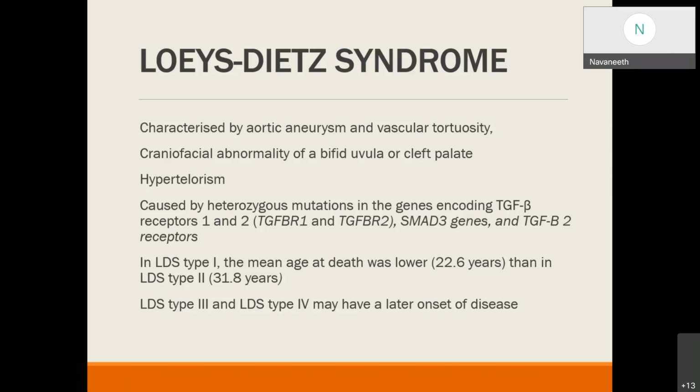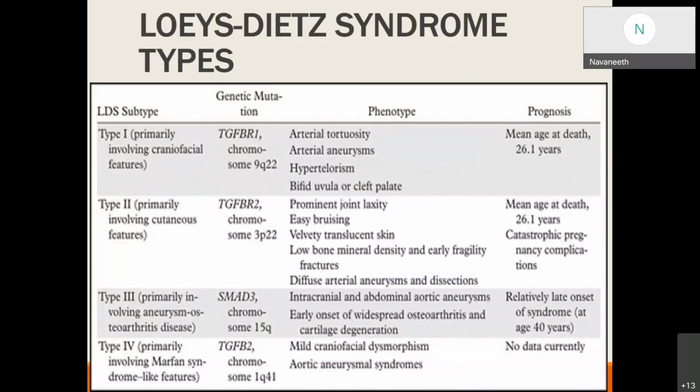In LDS type 1, the mean age of death was 22 years compared to LDS type 2, which is 32 years. Type 3 and type 4 of Loeys-Dietz syndrome may have a later onset of disease.